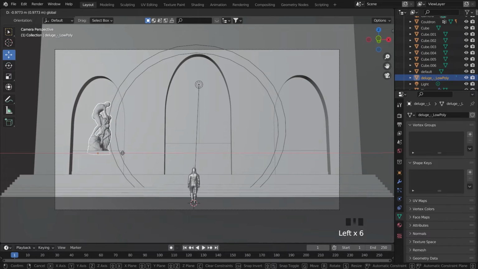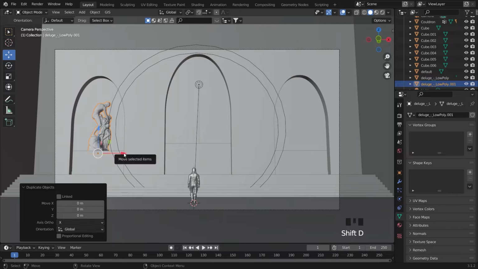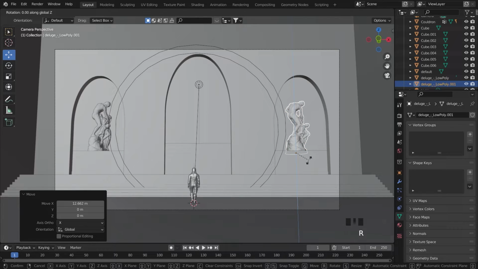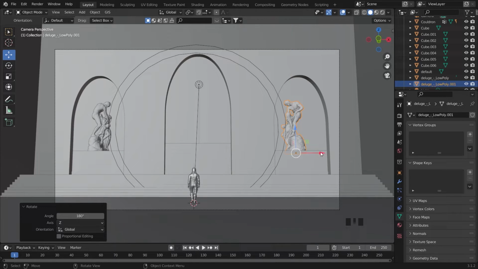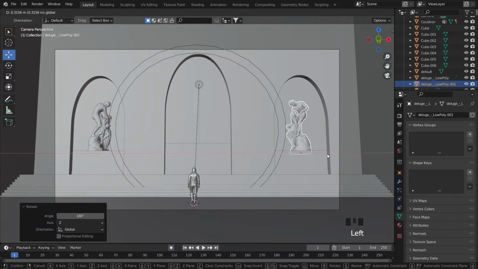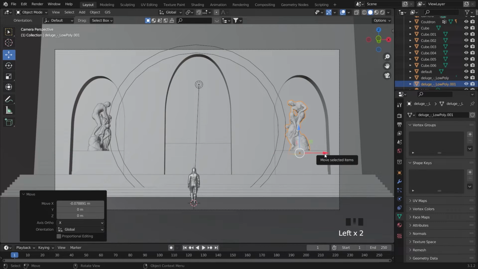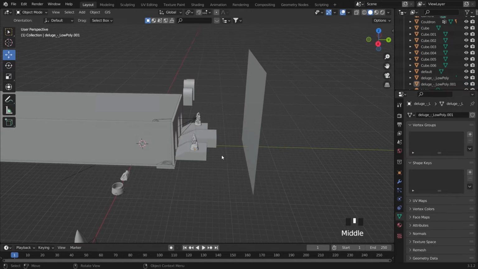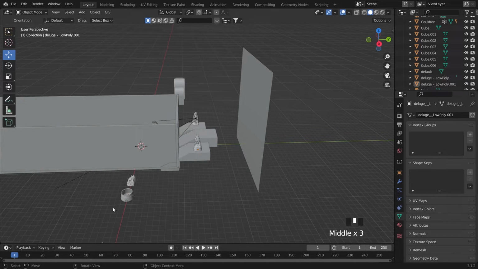And then after that, just grab it and put it in the middle, and then we add this one here too, same as this one, but we will rotate it. This guy looks to the right side, but this one looks to the left side. So just click R and then X 180, I mean. And for the light on the right side, it's done.